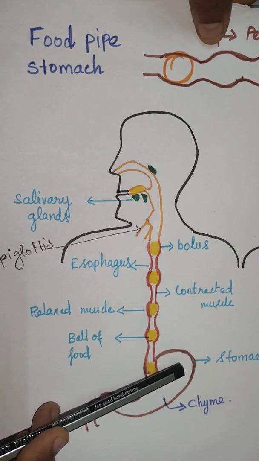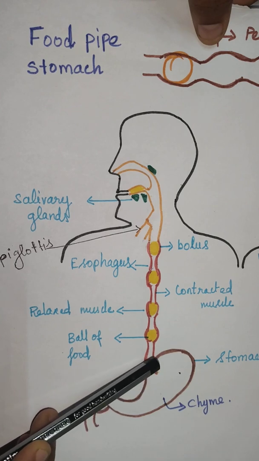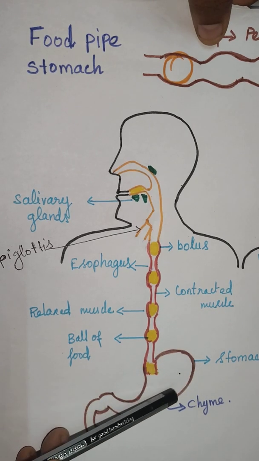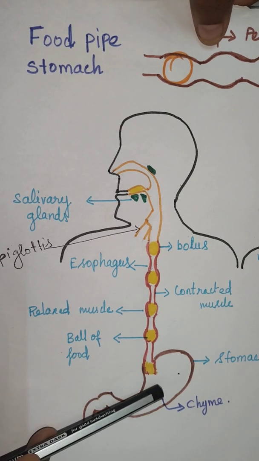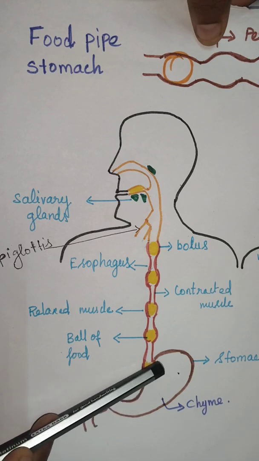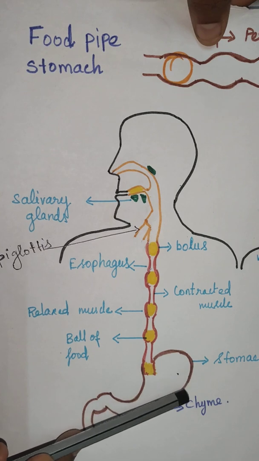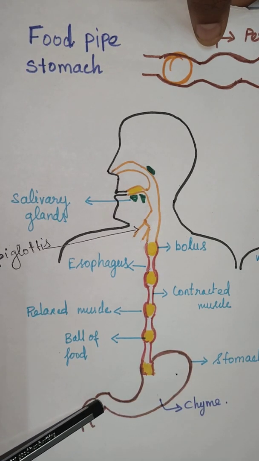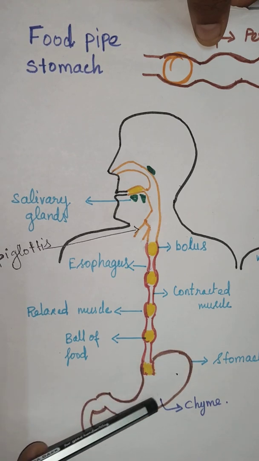The stomach was first studied by the American Army doctor William Beaumont. It's a thick-walled muscular bag. It is the widest part in the alimentary canal. It is a very important question: which is the widest part in the alimentary canal? That is the stomach. Its shape is like a flattened U.